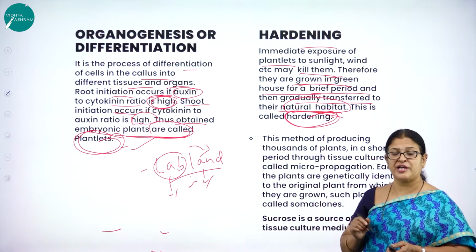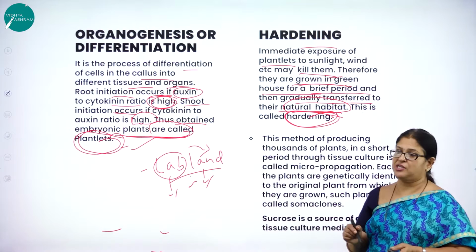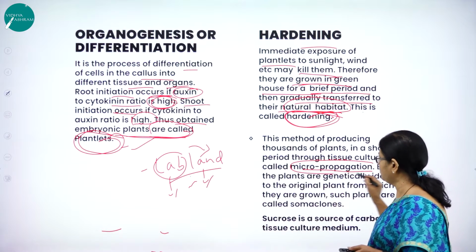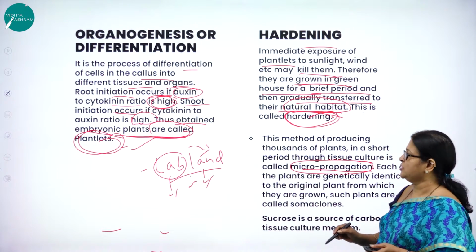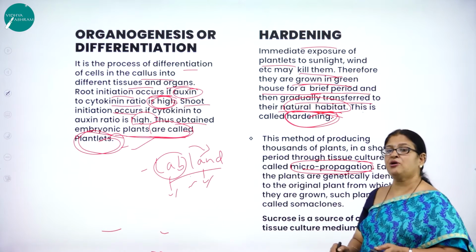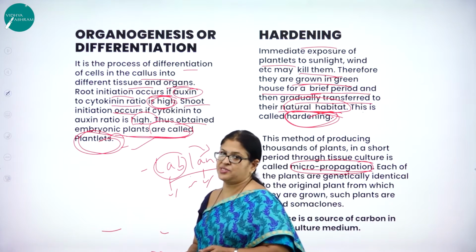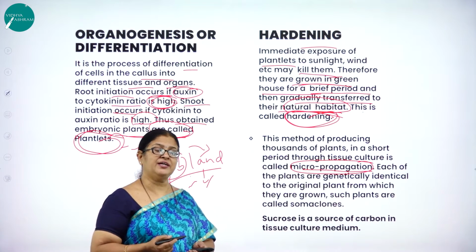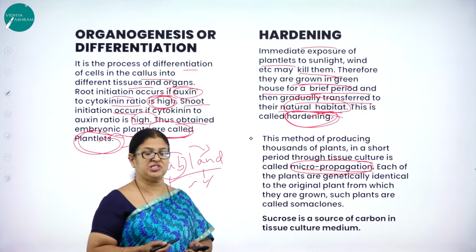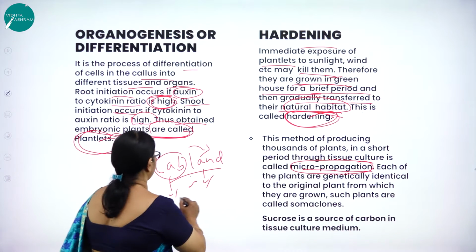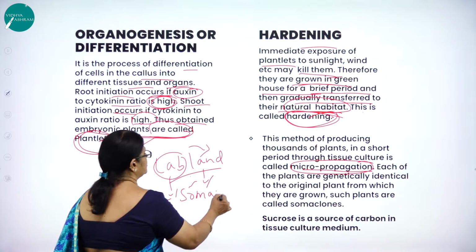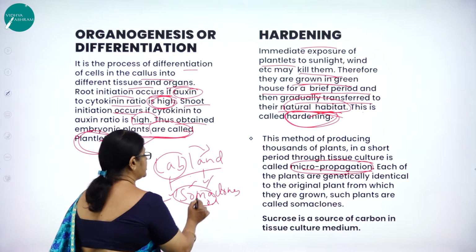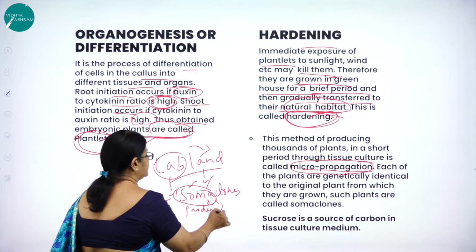Through this method called plant tissue culture, thousands of plants are produced. The process of production of thousands of plants through tissue culture is called micropropagation. This is a very common word which we use in biotechnology or tissue culture. The plants produced through micropropagation are genetically identical, hence we use the word somaclones. Why are they called somaclones? Because they are produced from somatic cells.